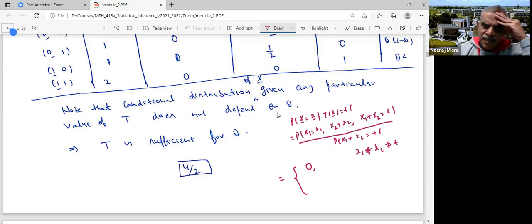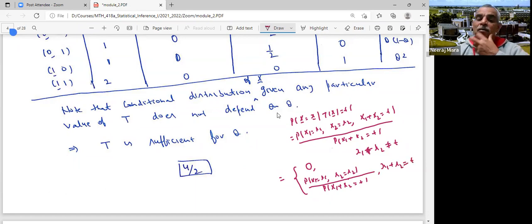So what would this be? It would be the same as only the probability X1 is equal to x1, X2 is equal to x2, divided by the probability X1 plus X2 is equal to t. Why? Because you know that if A implies B, A implies B means A is contained in B.